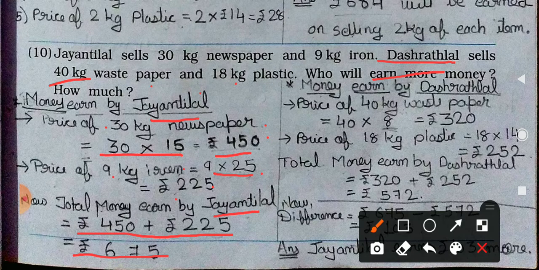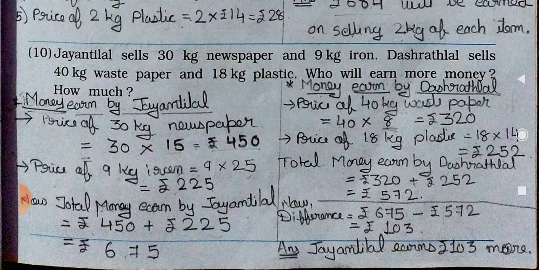Now we have to find out the money earned by Dasrath. Price of 40 kg waste paper, 40 multiply with 8 is equal to 320. Price of 18 kg plastic is equal to 18 multiply with 14. You will get 252. Okay, this is the price.